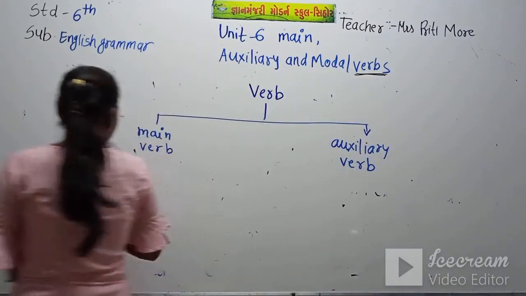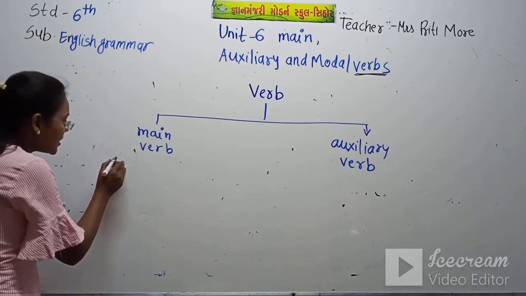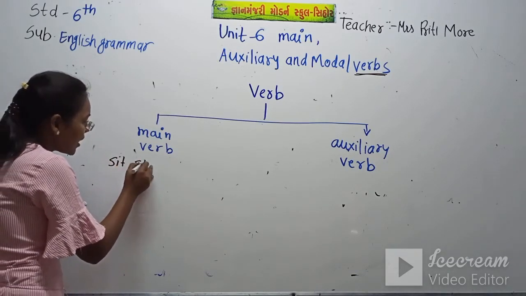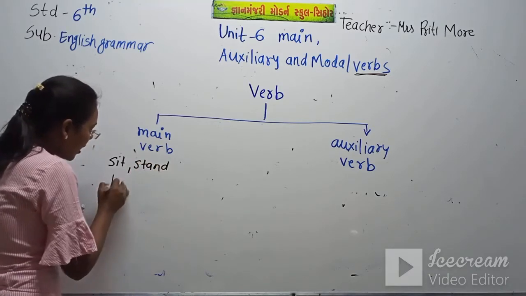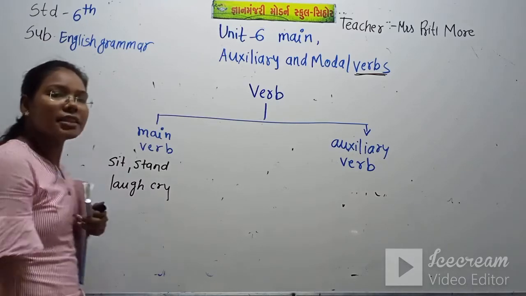Main verbs are like the ones we have just seen: sit, stand, laugh, cry. These are main verbs.